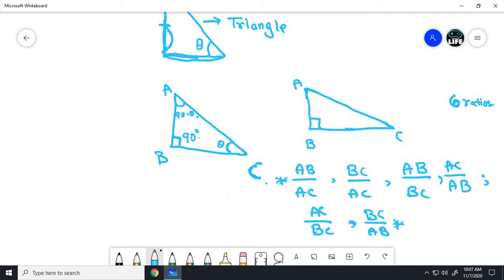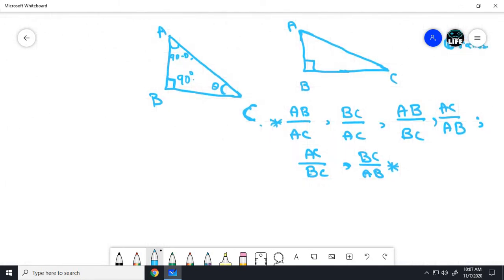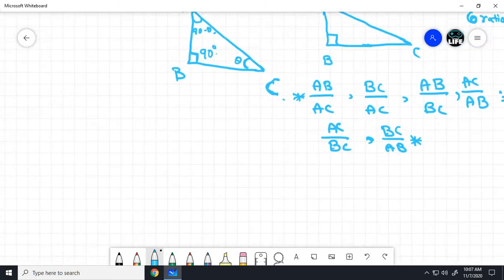It is very difficult to learn all these ratios now. So scientists have kept special names for these ratios.